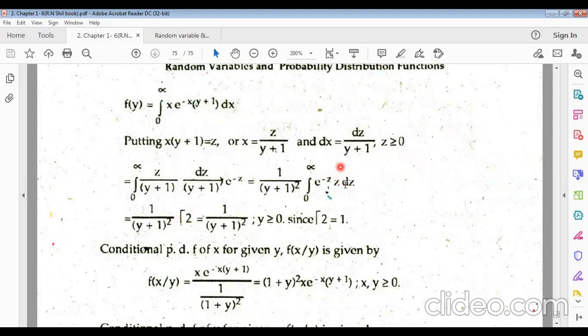This is the formula of gamma 2, which equals 1. From the beta gamma function you must know gamma 2 equals 1. So the value equals 1 divided by y plus 1 whole square, where y is greater than or equal to 0. This is the given condition.